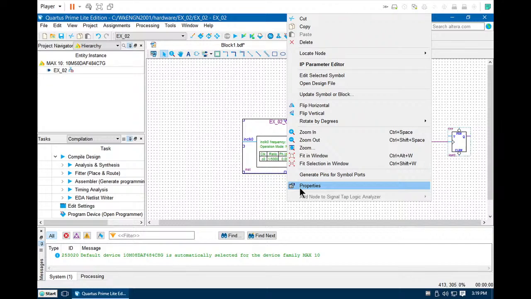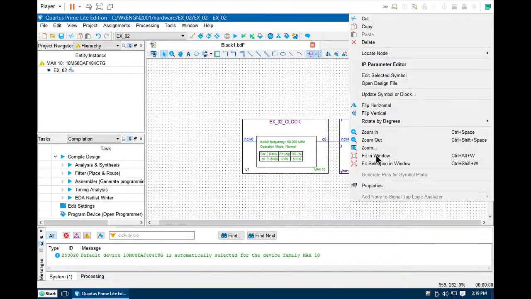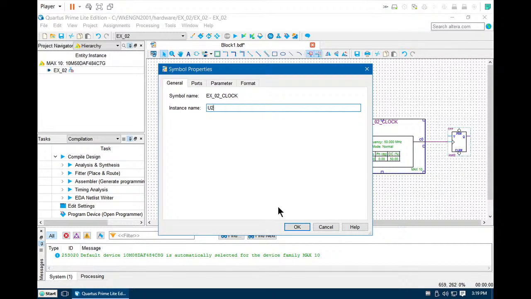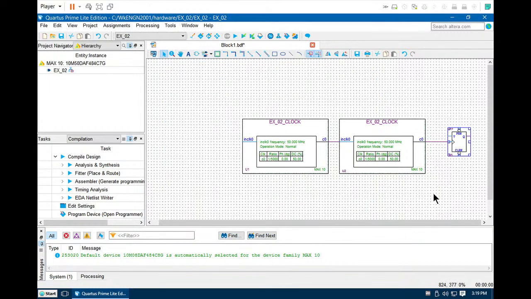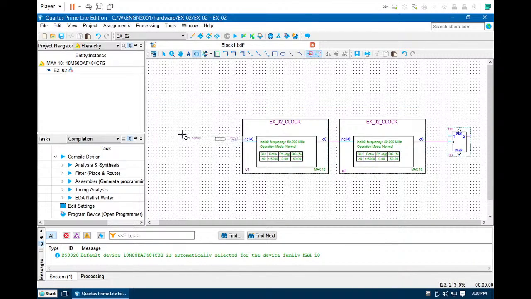So let's rename these components. Let's call this unit number 1, unit number 2, and unit number 3. All right. We need a pin for the incoming clock. So let's look at pins, primitive pins, input, connect.